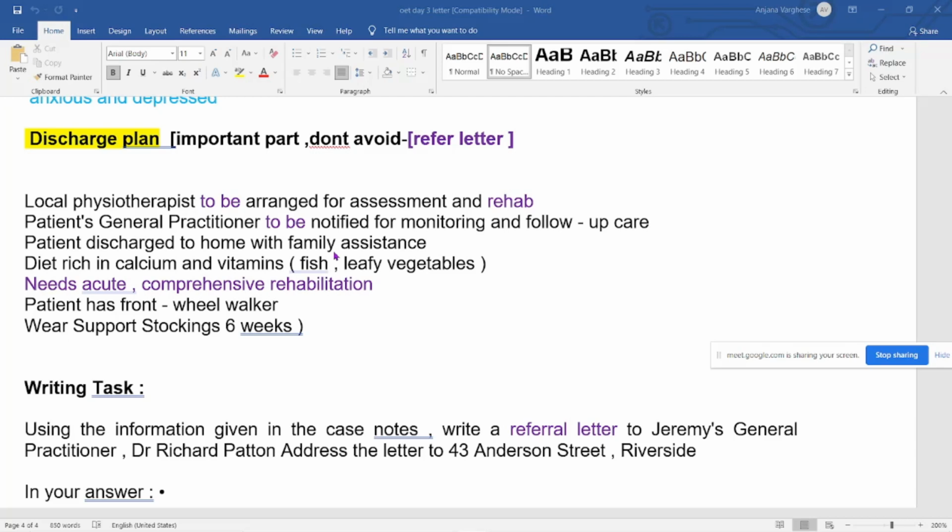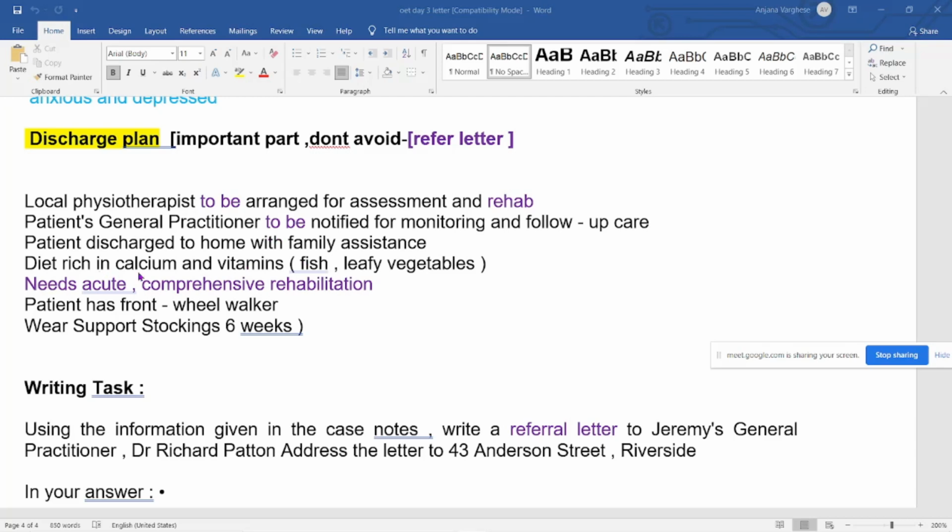Learn some sentences for family assistance. I will be providing the notes, but you should also have a note prepared for yourself. Select three comfortable sentences for each situation, and then go for the one comfortable sentence which you are sure of at the time of examination.